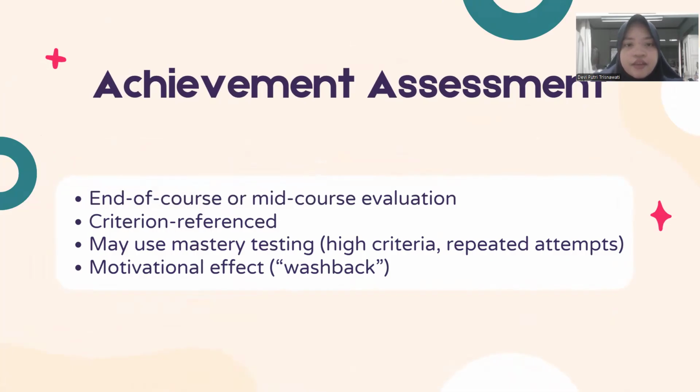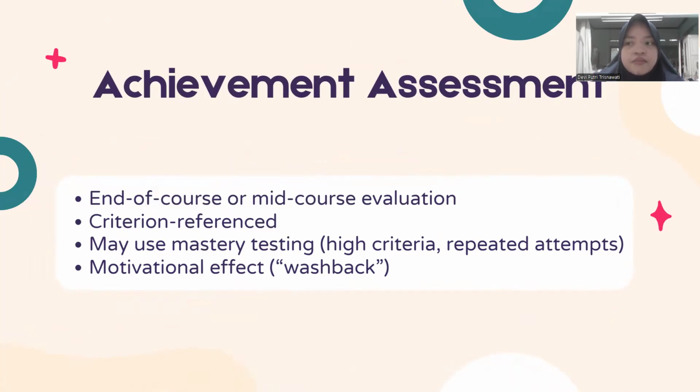The fifth type of assessment is achievement assessment. This usually takes place at the end of a course or in the middle of the course. It is criterion referenced, meaning that it measures how well learners meet specific objectives.